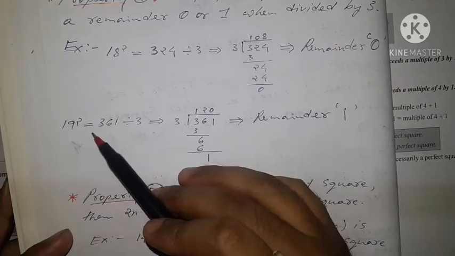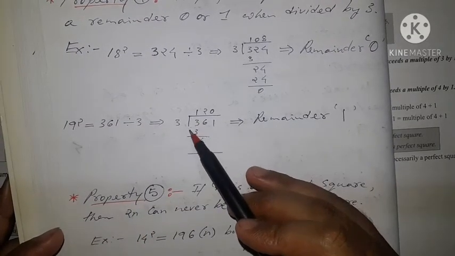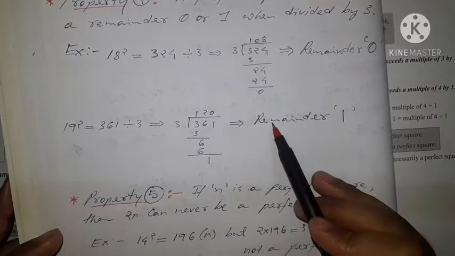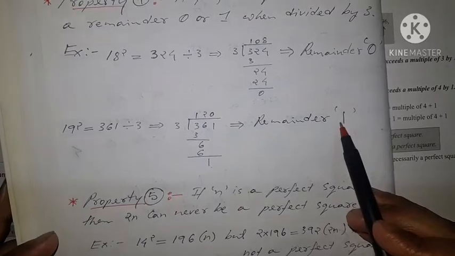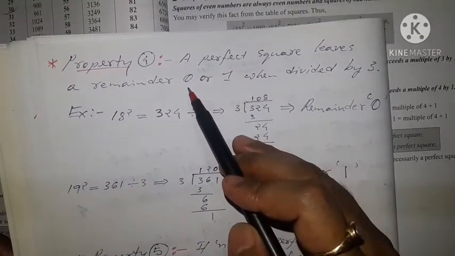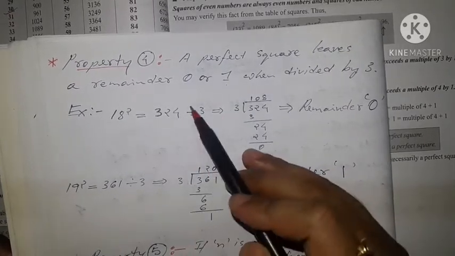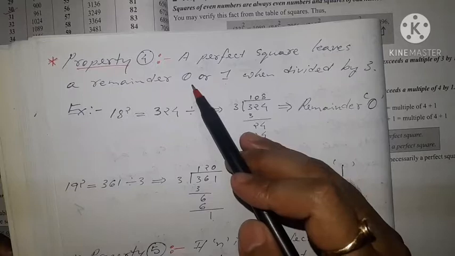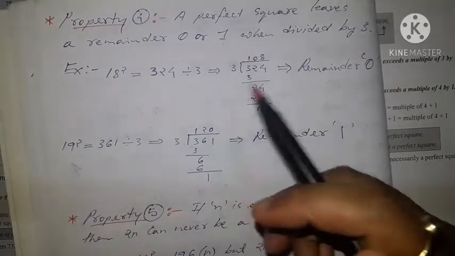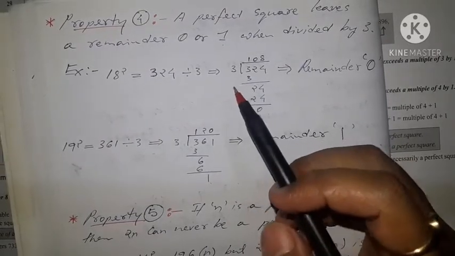Then 19 square is 361. Let us divide it by 3 and see what the remainder is. If we divide it by 3, the remainder is 1. So in this case, the remainder is 1. That means when we divide a perfect square by 3, sometimes we will get the remainder as 0 and sometimes the remainder is 1. Apart from 0 and 1, we will not get any other remainder.